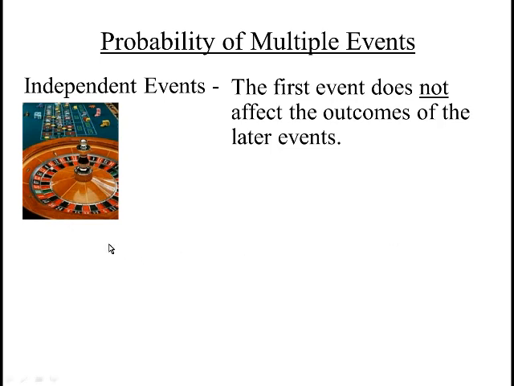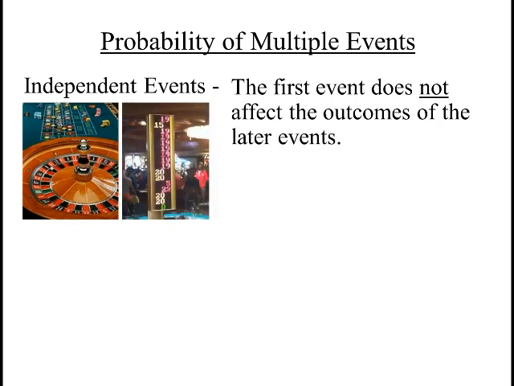This is a game called roulette. There's 38 numbers here on this wheel, 1 through 36, and then a 0 and double 0, which are green. And Vegas will pay you 35 to 1, which means if you bet $1, you will win $35 if you put $1 on any one of these numbers. So they're making money because odds are 1 out of 38, but they're only paying you 35.